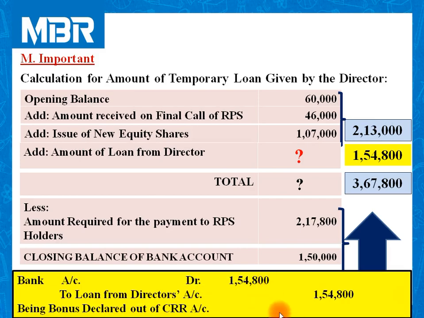Let us pass entry for these transactions. Bank account debited rupees 1,54,800 to loan from director's account 1,54,800. With this calculation, our entire process of redemption and all other adjustment comes to an end.